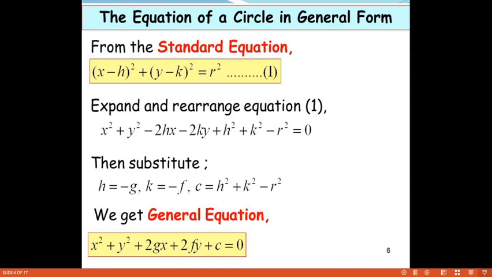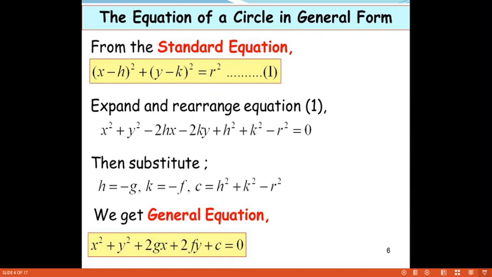Substituting in place of h and k: h is minus g, so minus into minus is plus, giving x square plus y square plus 2gx. And k is minus f, minus into minus plus, giving 2fy, plus h square plus k square minus r square, which equals c. Therefore, what is the general equation? x square plus y square plus 2gx plus 2fy plus c equals 0.